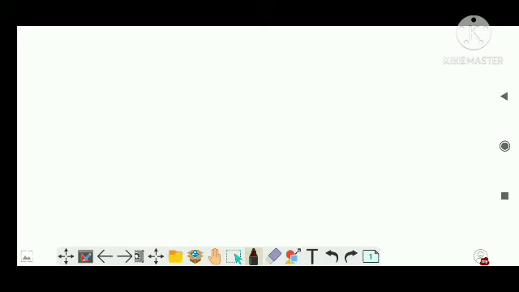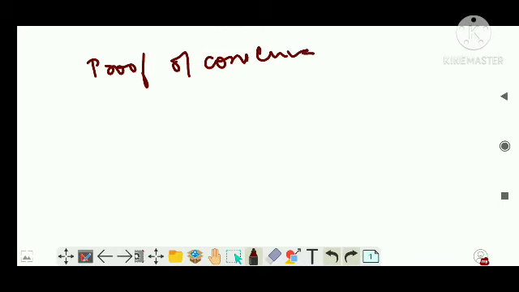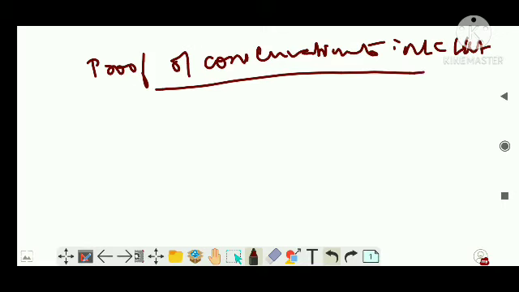So first today we'll be taking the proof of conservation of energy in the LC circuit. The question is straight away asked whether the energy is conserved in an LC circuit, and you're asked to prove that. Then this is the way, or the following which I'm going to take today is what you are supposed to write